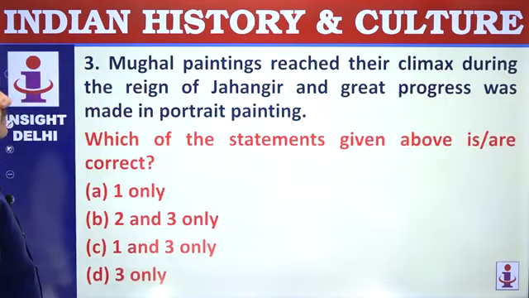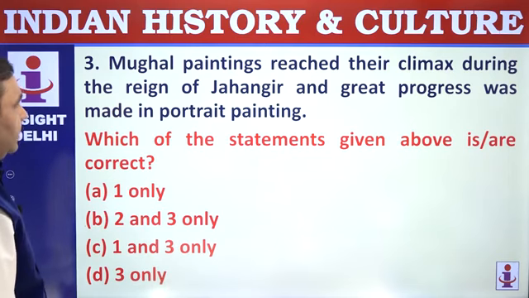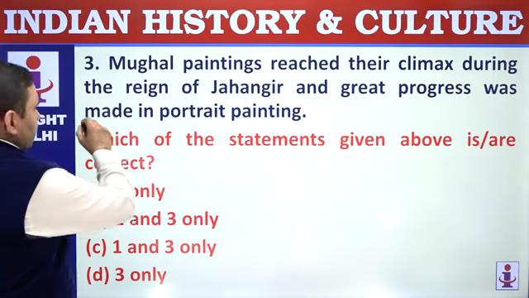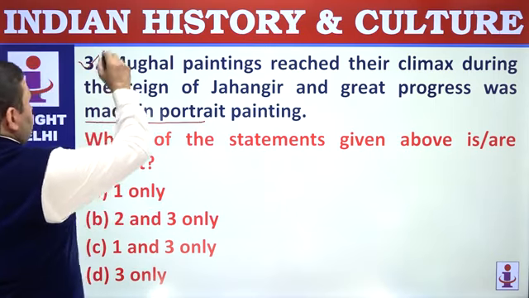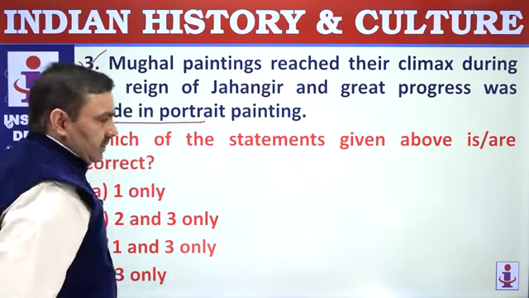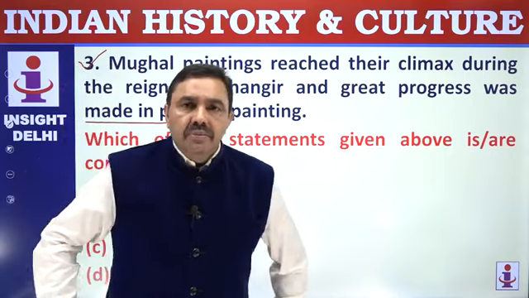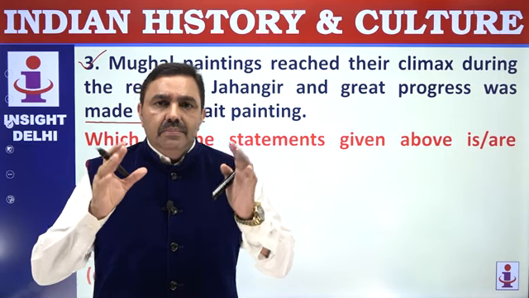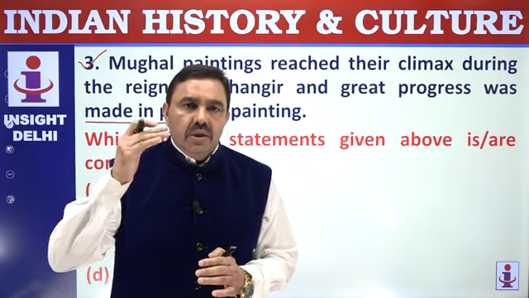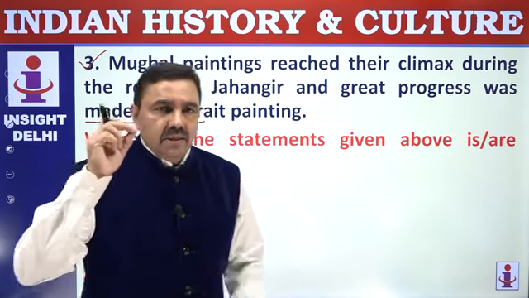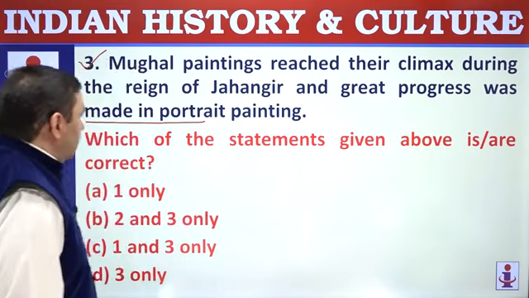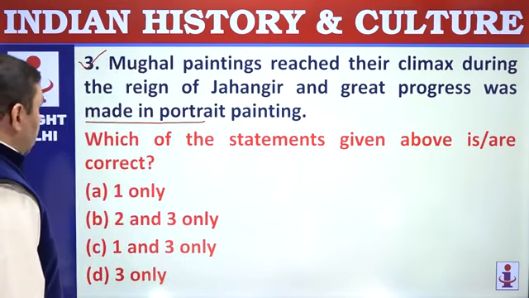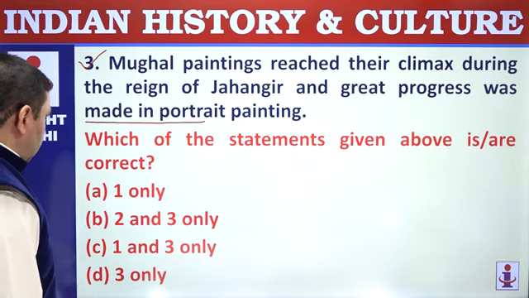3. Mughal painting reached their climax during the reign of Jahangir and great progress was made in portrait painting. That's correct. Jahangir himself was a fine painter. He used to say that he could identify which part of painting was made by whom if a number of painters had worked on one single project. So he knew the techniques of different painters very, very closely. Which of the statements are correct? Number 2 and number 3.